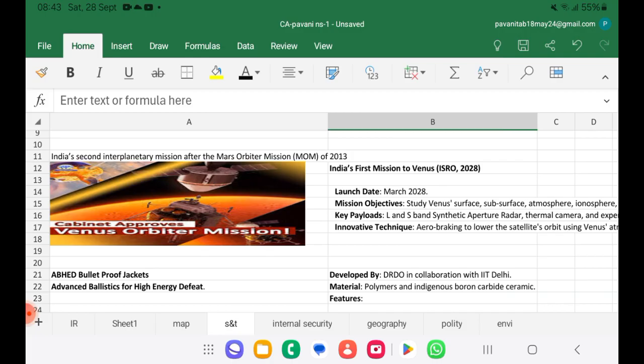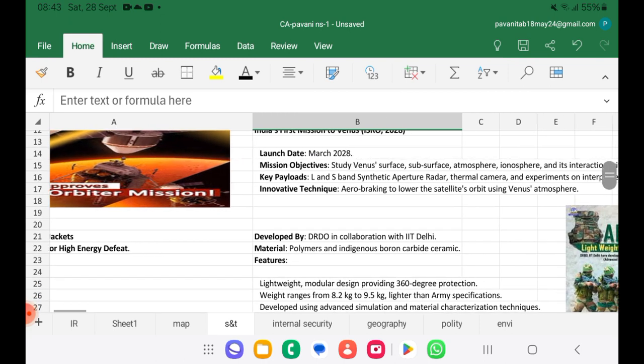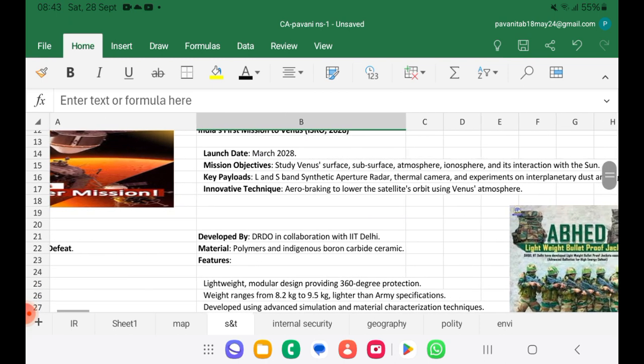That is mission for Venus orbital mission, exactly after Mars orbital mission. So it should be in operation by 2028, launch date. Mission objective is to study the Venus surface, subsurface, atmosphere, ionosphere, and its interaction with Sun.